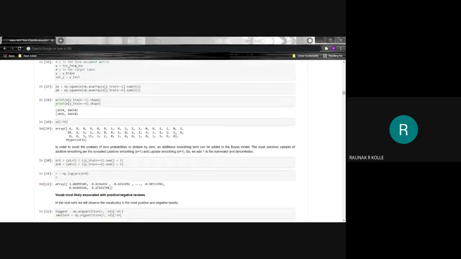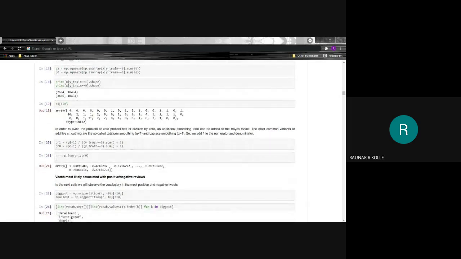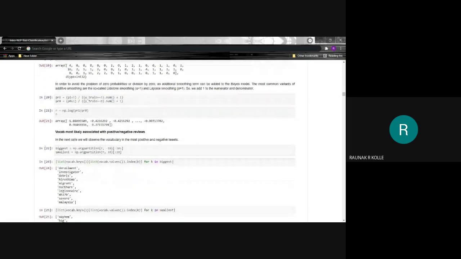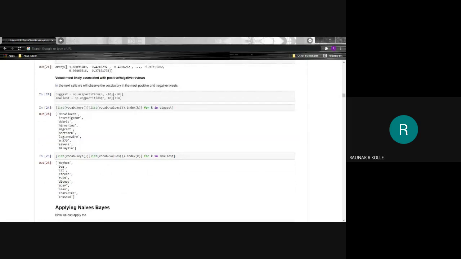In the next cell, we will be observing the vocabulary in the most positive and negative tweets. We have the list of vocabulary here: derailment, investigator, debris, Hiroshima, migrant, northern, legionnaire, MH370, severe, Malaysia. These are the biggest ones.